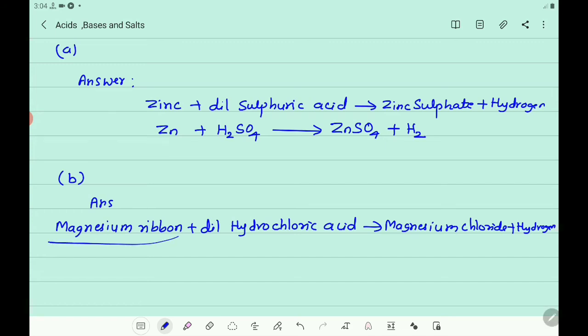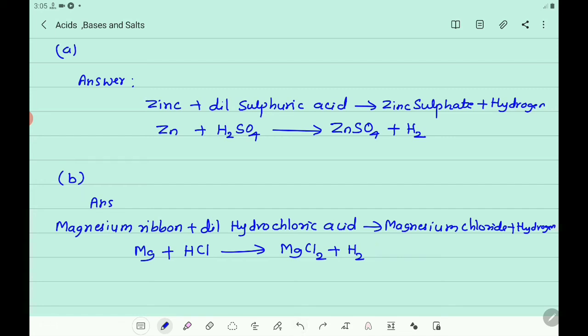So what is the symbol of magnesium? That is Mg. You write Mg plus the molecular formula of hydrochloric acid, which is HCl, gives magnesium chloride, MgCl2, and together with that, hydrogen gas is liberated.